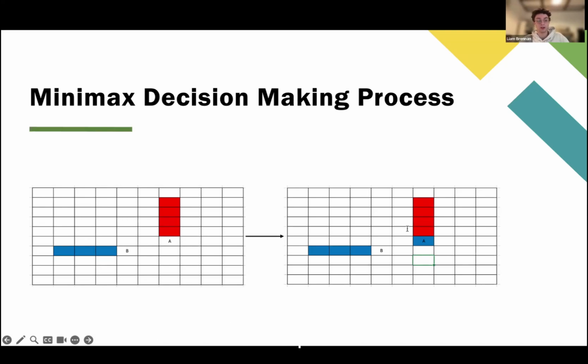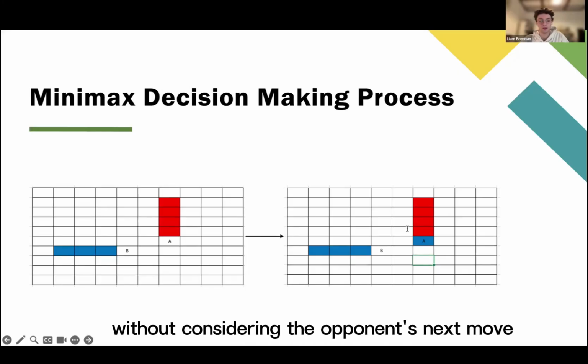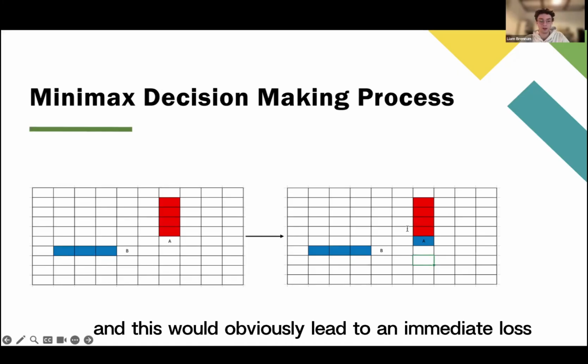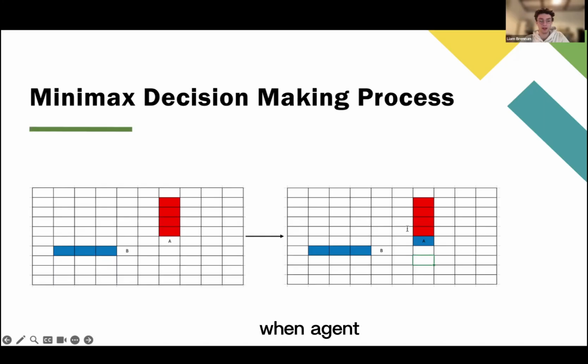A simple greedy agent would try to extend its own sequence here without considering the opponent's next move. This would obviously lead to an immediate loss when the opponent plays a chip in position A on the next move, which is not a great outcome.